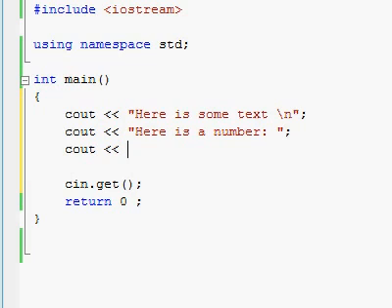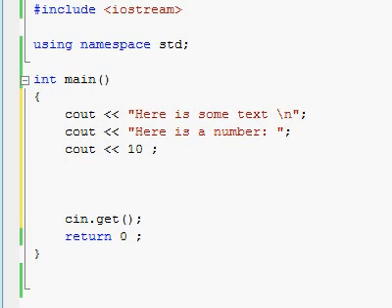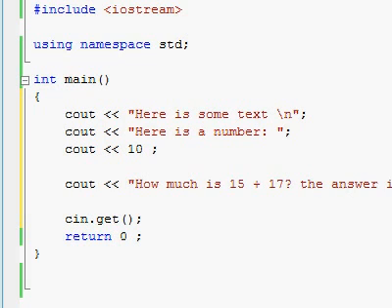Cout, output operator, no quotes, 10, semicolon, and let's do one more little thing. Cout, output operator, quotes. How much is 15 plus 17? The answer is